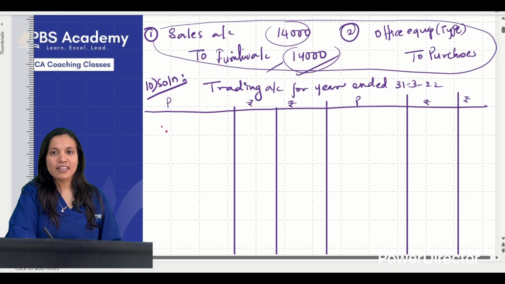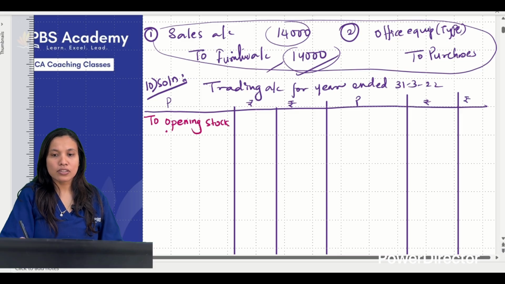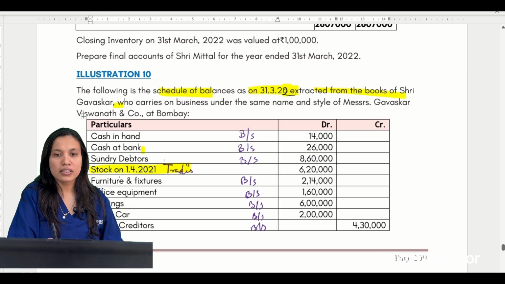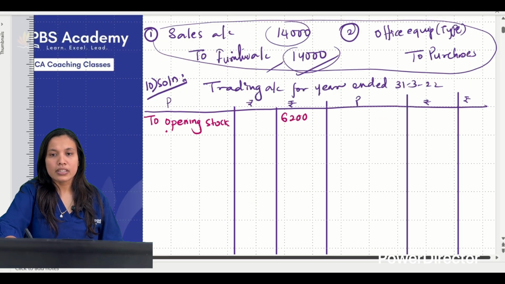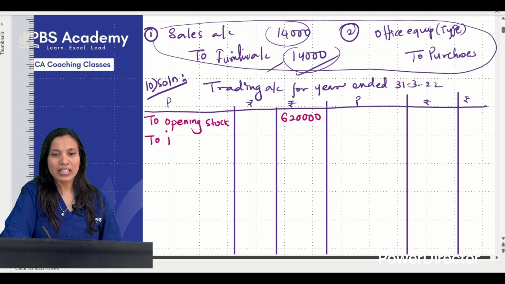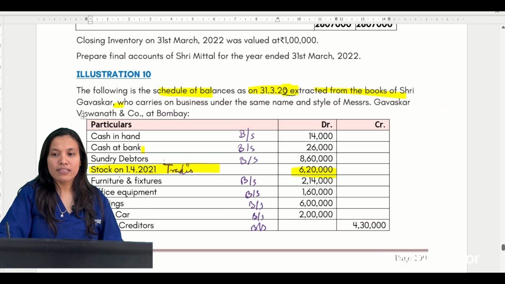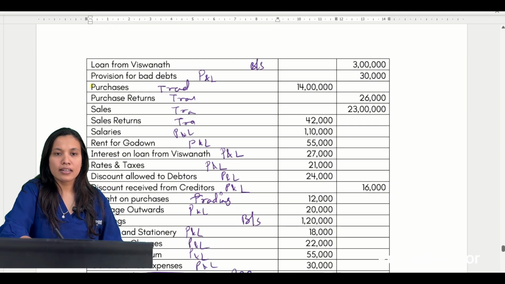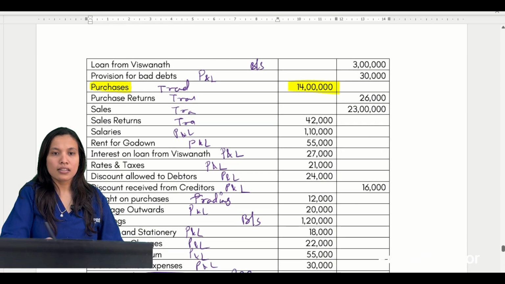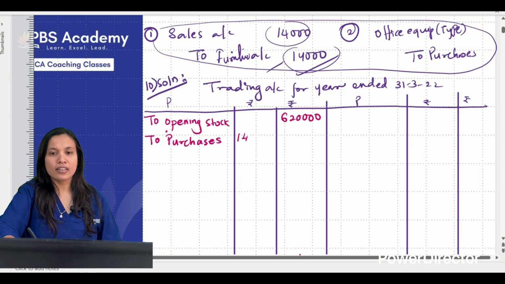Okay, so let us start. Our trading account starts with what? To opening stock. No adjustment was there in the opening stock, correct? Yes, in the trading account my opening stock is 6,20,000. Next item I write is what? Purchases, correct? So to purchases. The value of purchases given is how much? You'll find it, we have written it as trading account. Purchases 14 lakhs. There are also returns, correct? 14 lakhs, I'll write it in the inner column.